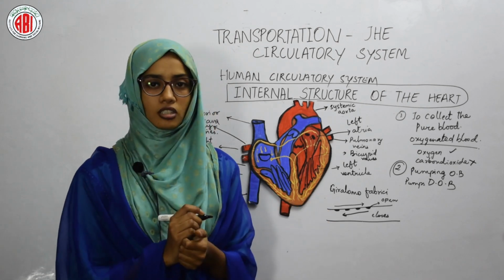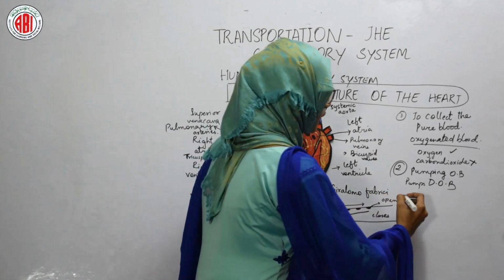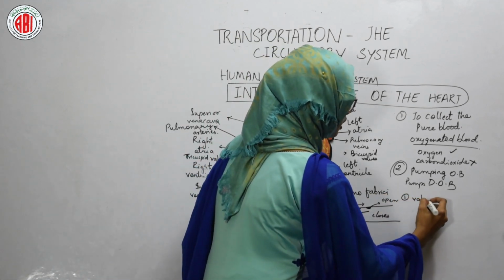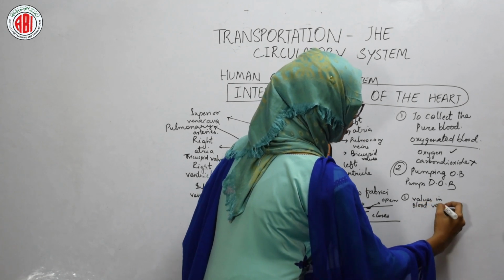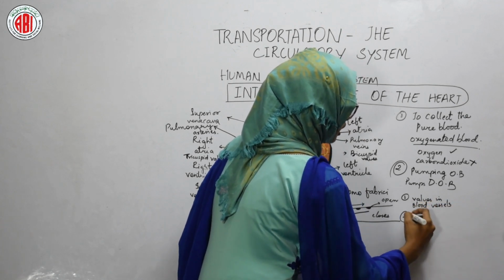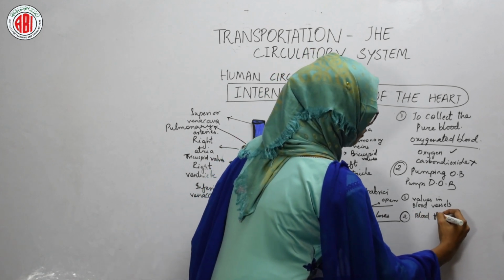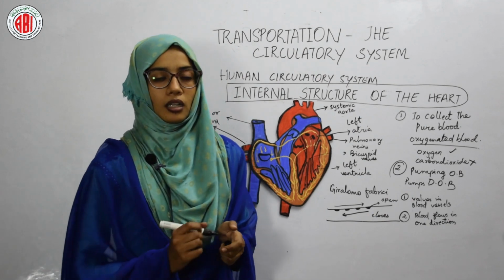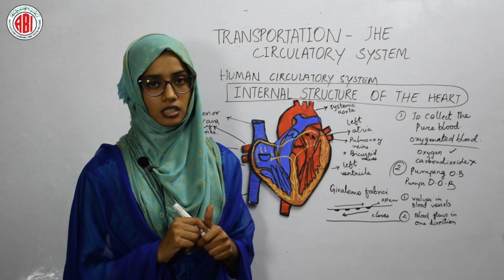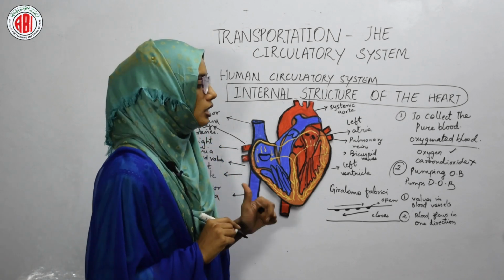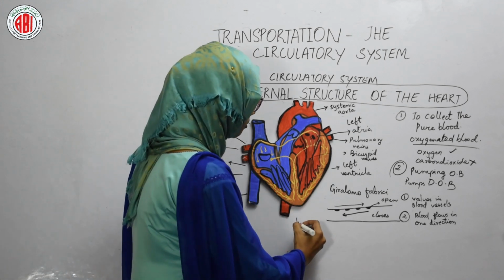So in his research, he explained two things about blood circulation. The first one is that valves are present in the blood vessels, and the second thing is that blood always flows in one direction. He could not reach any conclusions, and he could not find the total blood circulation. So this research was taken up by his student named William Harvey.